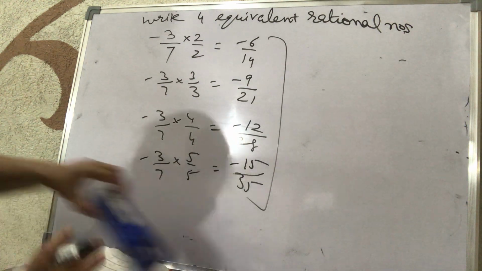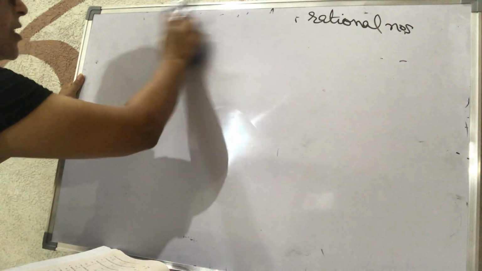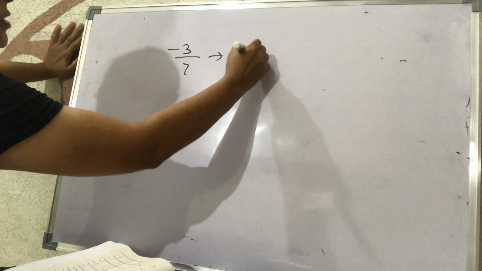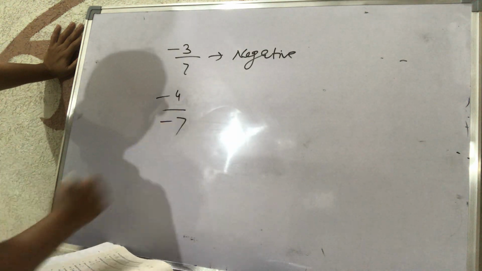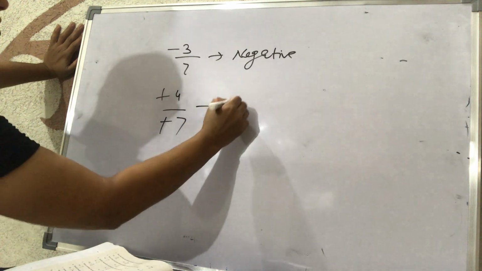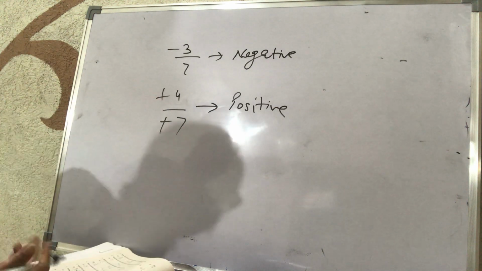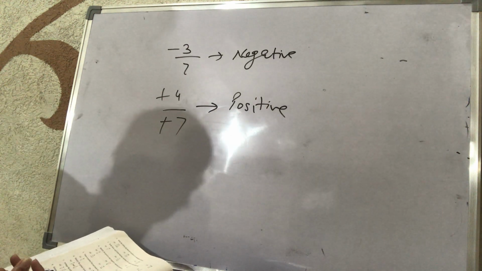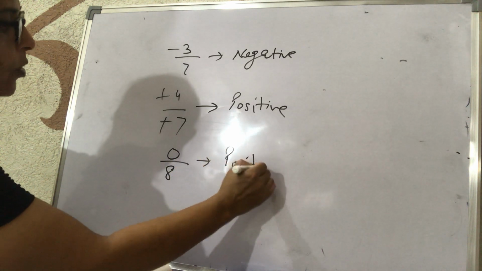After that, now we have to tell which is a negative rational number and which is a positive rational number. If I write minus 3 upon 7, this is called a negative rational number. If I write minus 4 upon minus 7, this will be considered a positive rational number. Mind that both the negatives will be cancelled and it will be considered a positive rational number. 0 upon 8 will also be called a positive rational number.